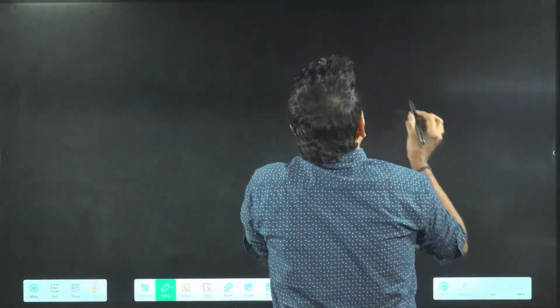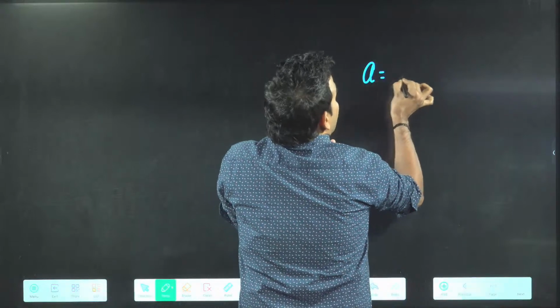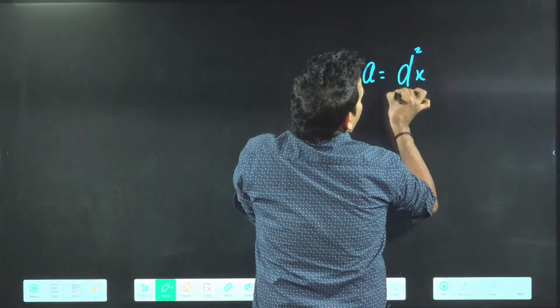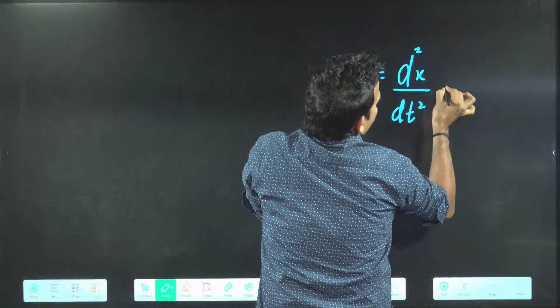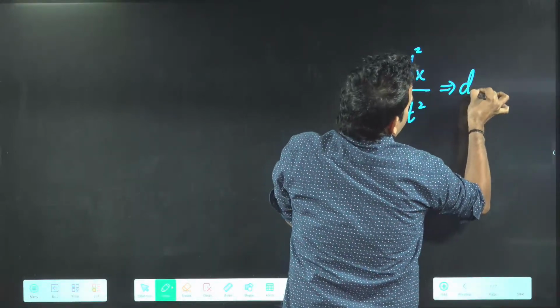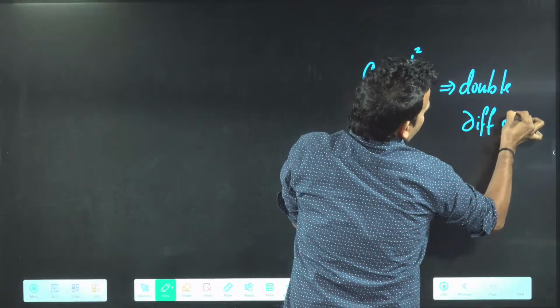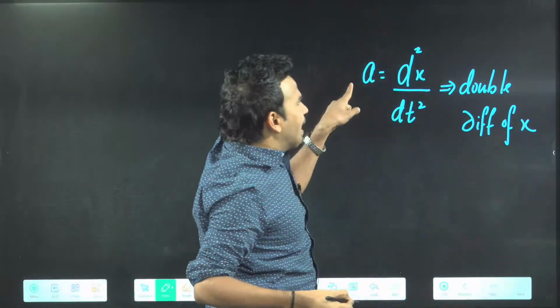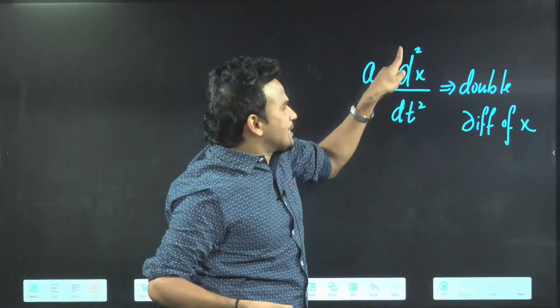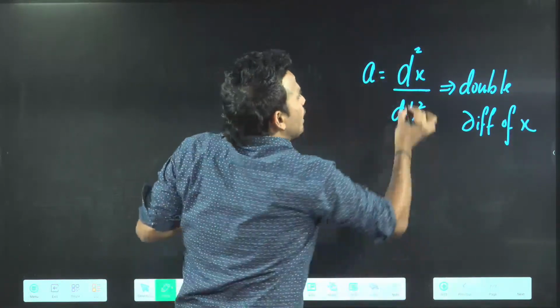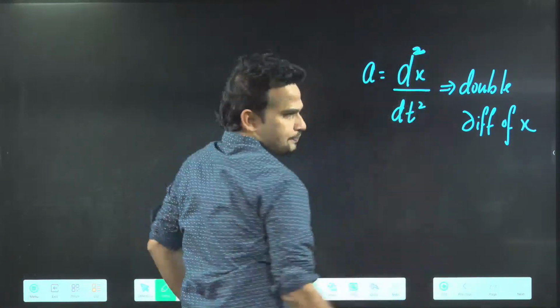That's why in many books you'll find acceleration written as d square x by dt square. This means double differentiation of x, that is, two times differentiation.